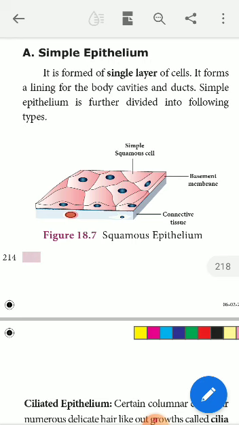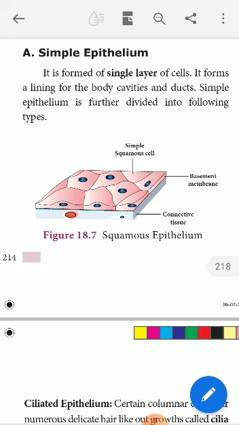alveoli of lungs, proximal tubule of kidneys, and covering of the skin and tongue. See, the function of this squamous epithelial tissue is to protect the organs from mechanical injuries, drying, and invasion of germs.